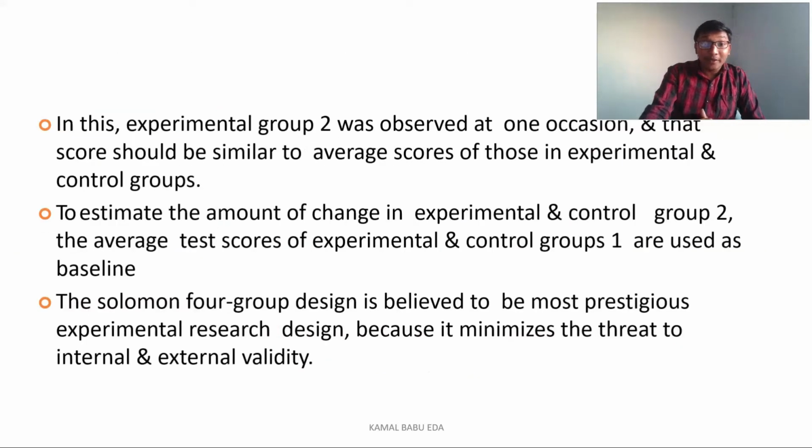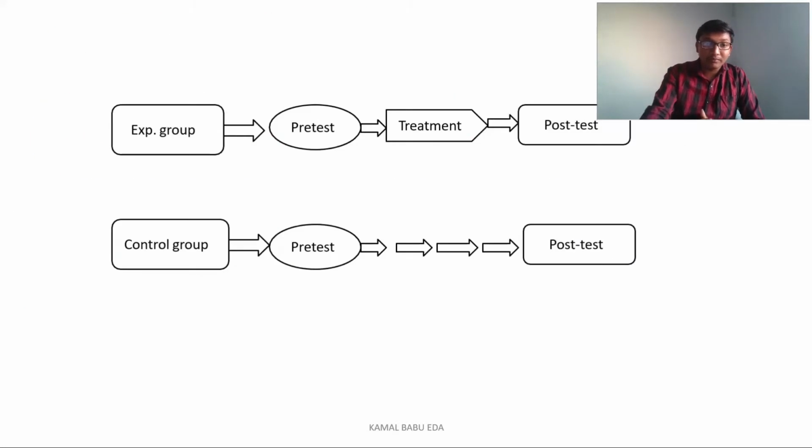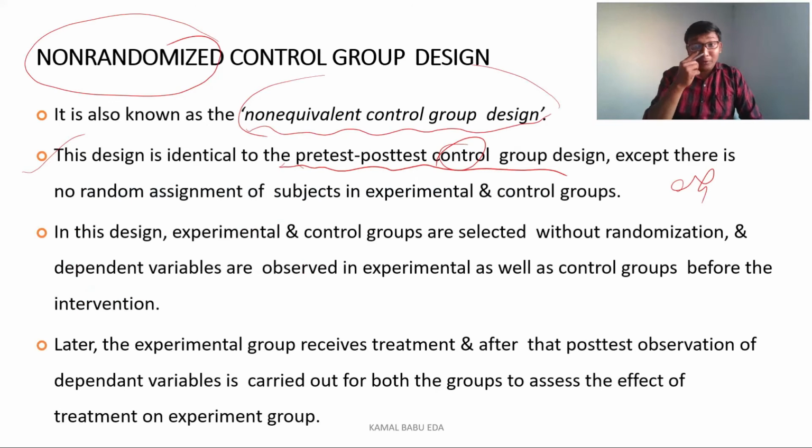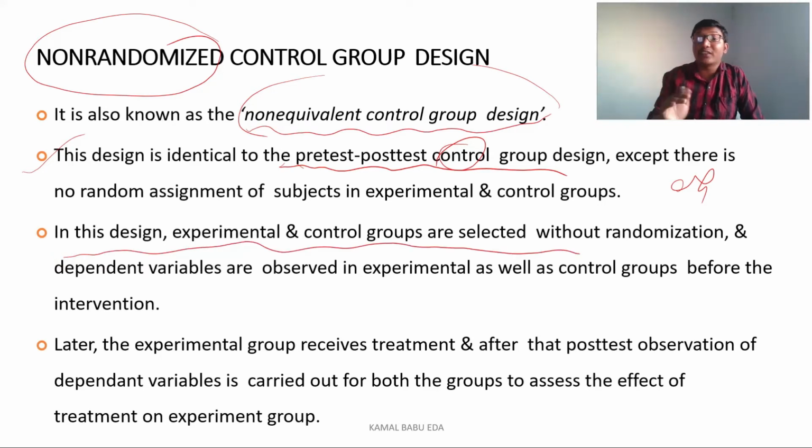Whereas coming to the non-randomized control group design, here in this quasi-experimental design, as I'm saying, it is lacking one or two main characteristics of true experimental design. So in this design, experimental and control groups are selected without any kind of randomization. That means randomization is absent in this type of control group design, and dependent variables are observed.